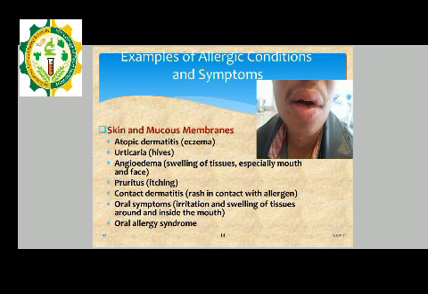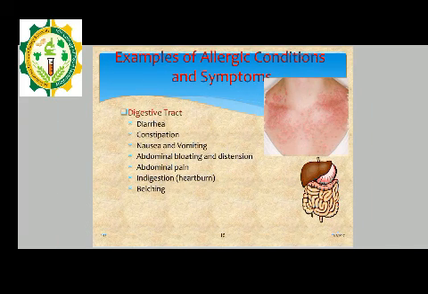Oral symptoms. In this, there is irritation and swelling of the tissues around and inside the mouth, as well as oral allergy syndrome. Okay, please look at this image. Now there are some other examples of allergic conditions and symptoms. In the digestive tract, there is diarrhea, constipation, nausea, and vomiting, as well as abdominal bloating and pain, indigestion, and belching.